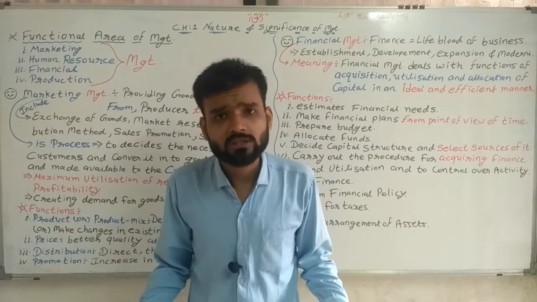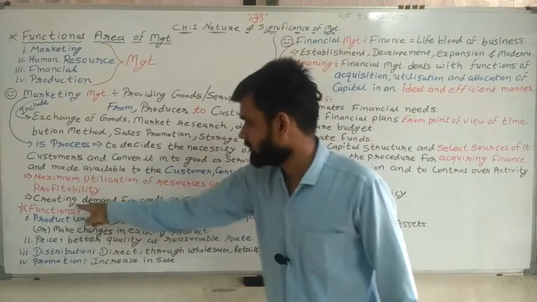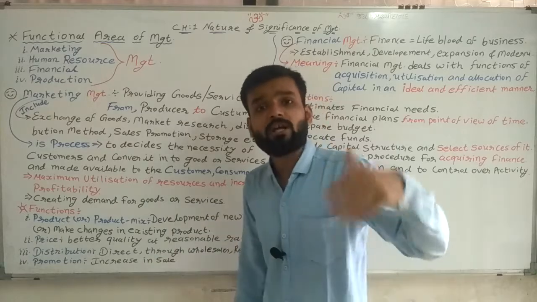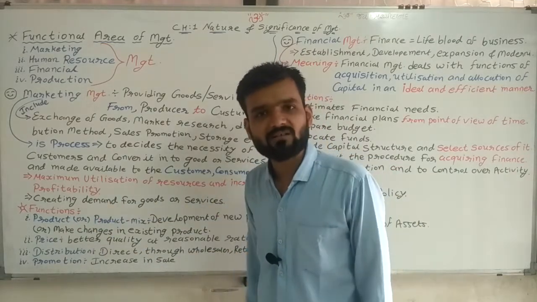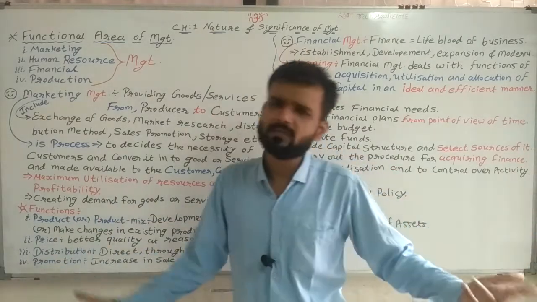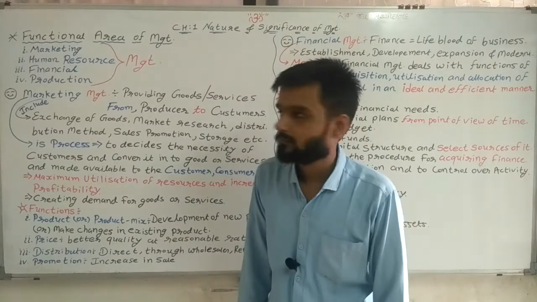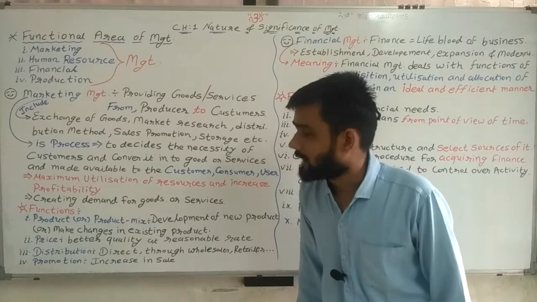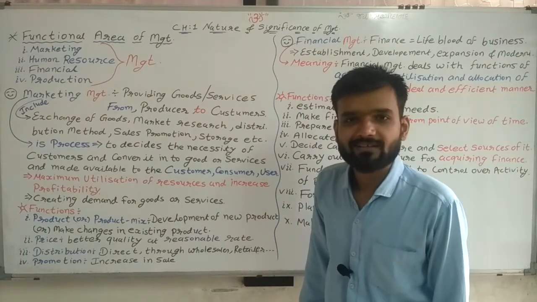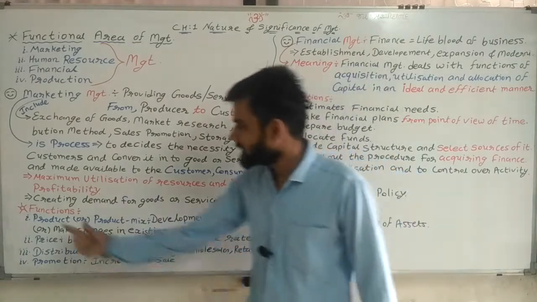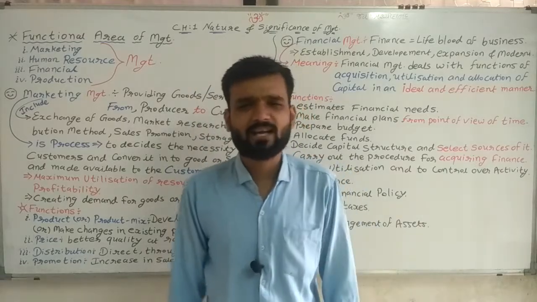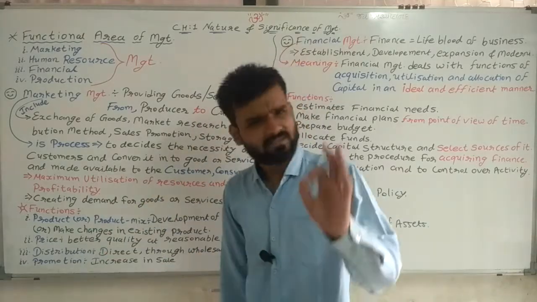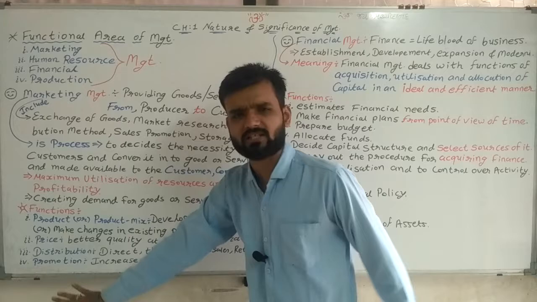Then what? Simple. I am providing service, creating demand. Providing goods, creating demand. New products. Simple. So these are the marketing management topics. Now, which functions are done in marketing management? So five functions are there. Simple. On this basis only the functions are created.